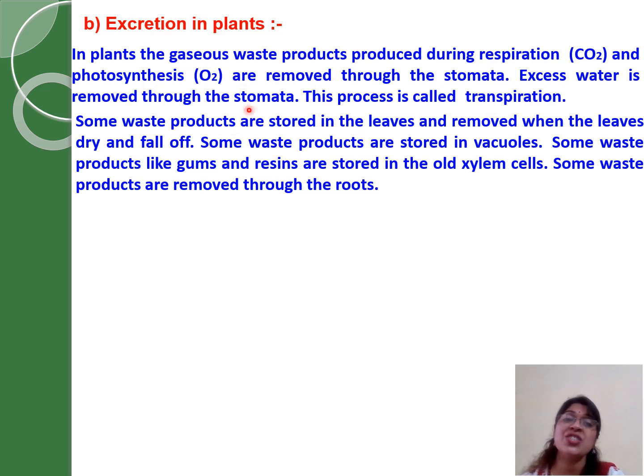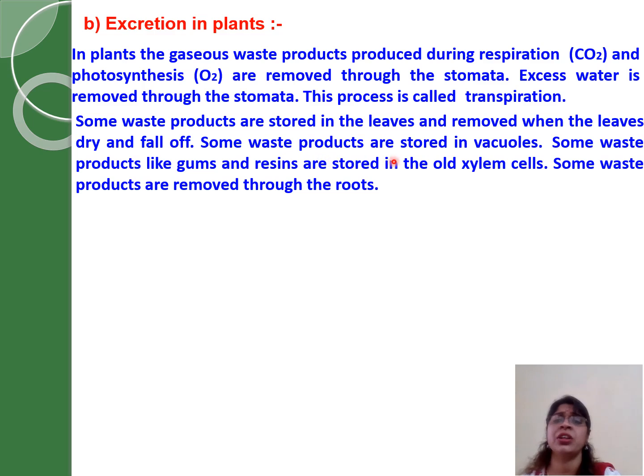And oxygen, which is the excretory product of photosynthesis, is also excreted out through stomata. The water which is excessively produced or remains in the plant is also excreted out through the stomata, by the process of transpiration. Some waste products are stored in the leaves and removed when the leaves fall off.